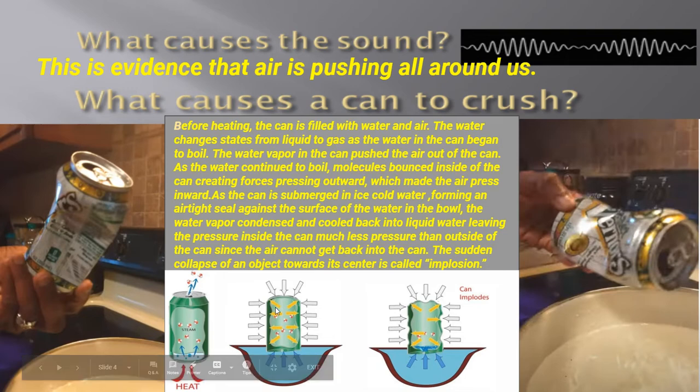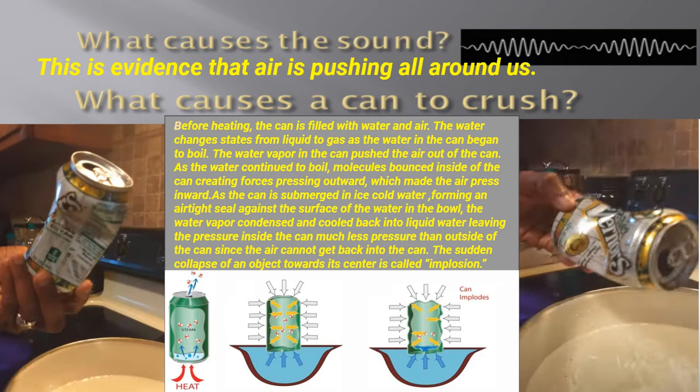But now let's think, fifth grade, what's on the outside of the can? If these molecules in air are bouncing outward, what's bouncing inward? You're absolutely right. The air molecules are bouncing inward as the air molecules in the can are bouncing outward. So now the water vapor in the can pushed the air out of the can. The water boiled. The molecules bounced inside the can, creating a force. Remember, force means push or pull, pressing outward, which made the air press where?